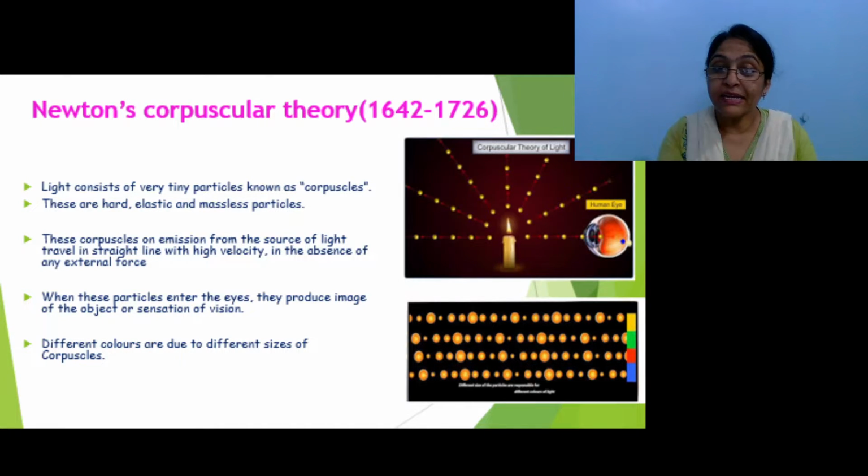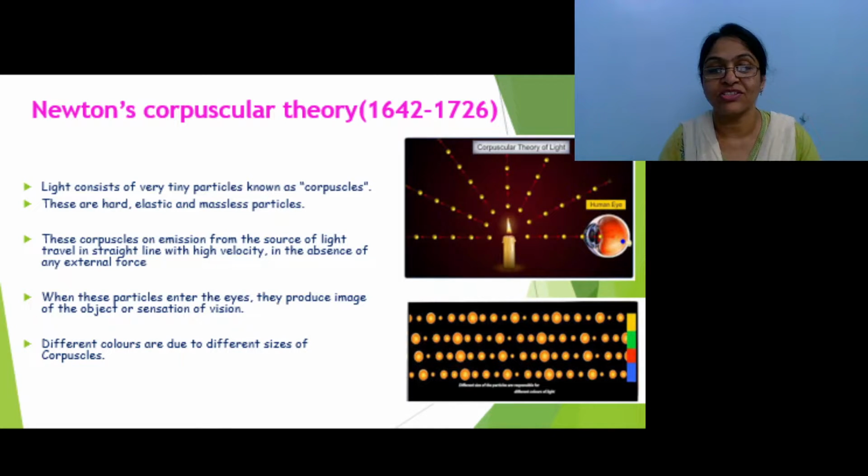When these particles propagate from the source, as you can see in the image, they follow a straight line path, which means rectilinear propagation takes place. So light is in the form of particles that follow a straight line path with high velocity, without any external force.